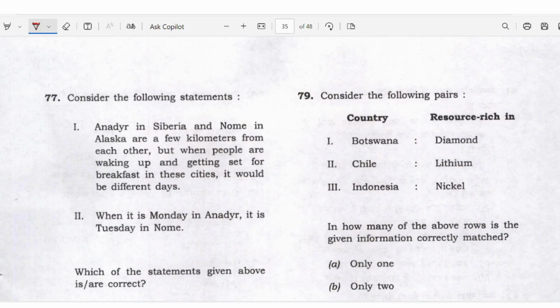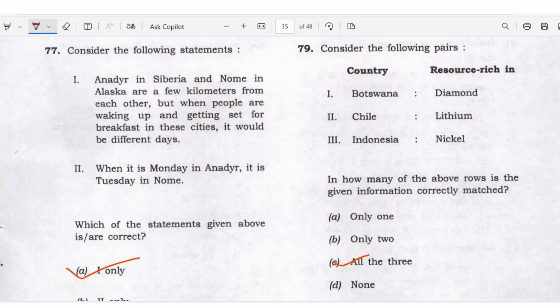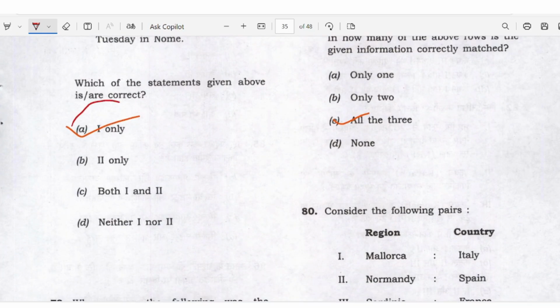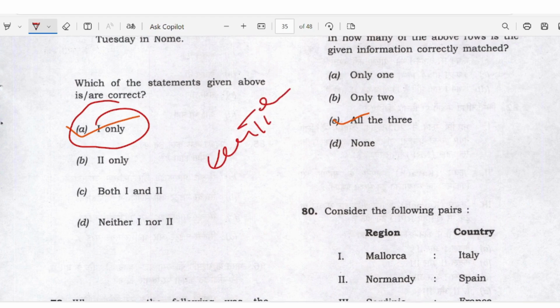India and Alaska are not a few kilometers from each other, but when people are waking up and getting set for breakfast in these cities, it would be a different time. When it is Monday in India, it is Tuesday in another. Only one is right. Geography time zone question, right? Time zone question.